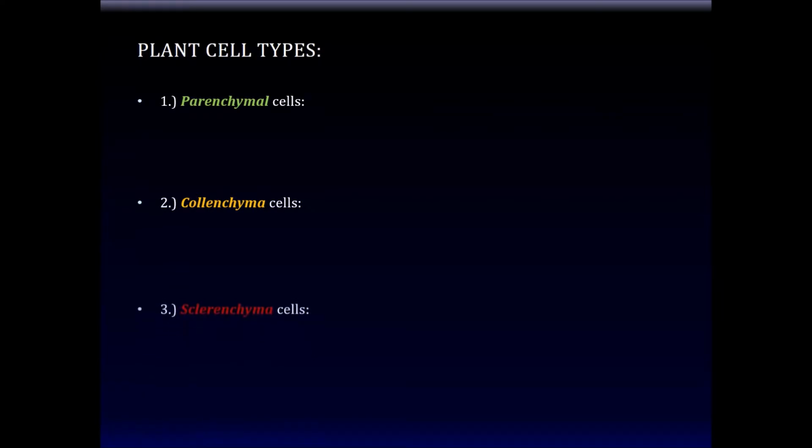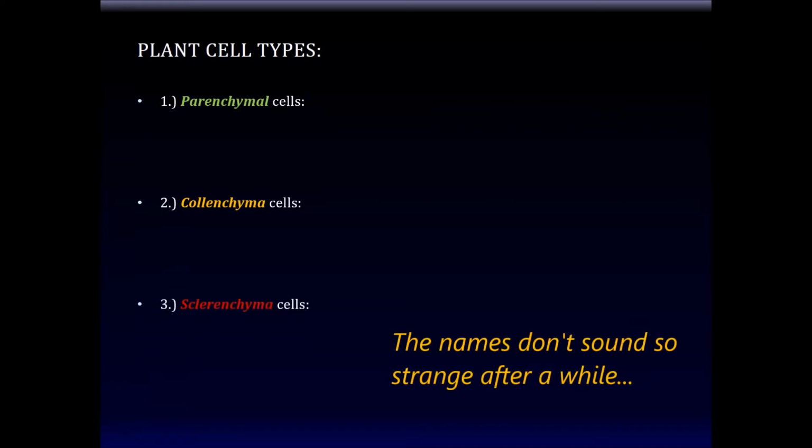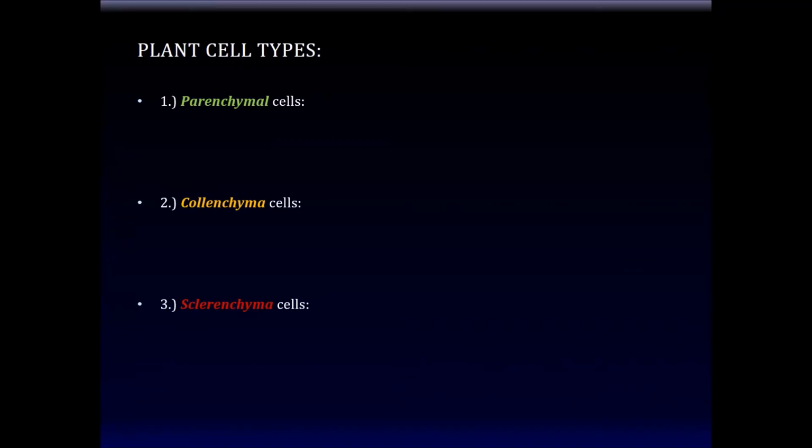Going back to plant cell types, broadly speaking, we can divide plant cells into three types. The first are the parenchymal cells. These are the predominant cells in a plant. And then there are the collenchymal cells, and finally, there are the sclerenchymal cells.